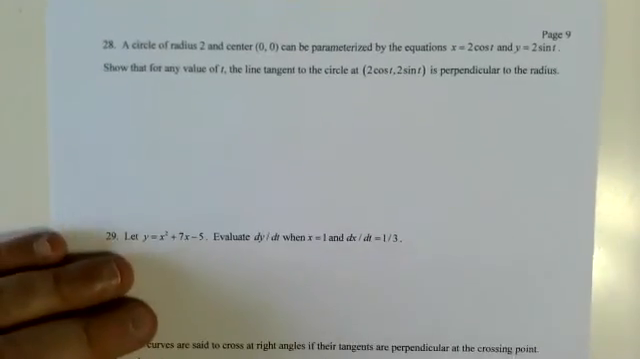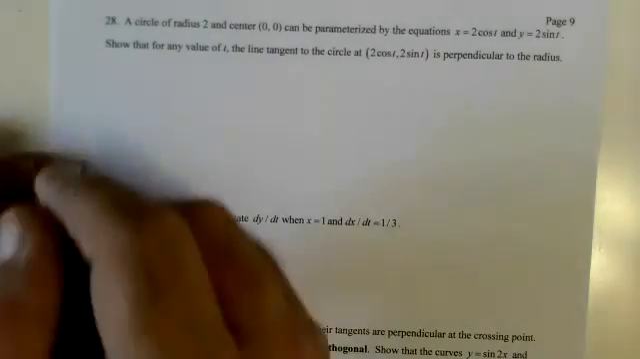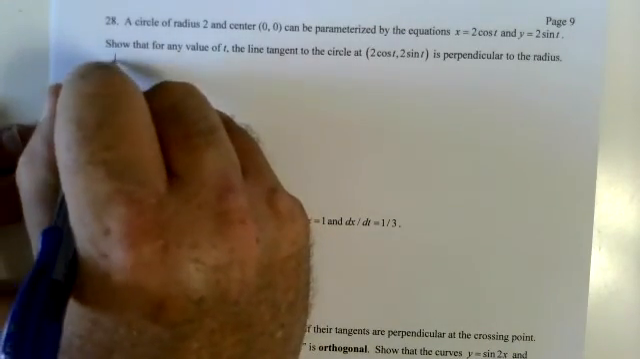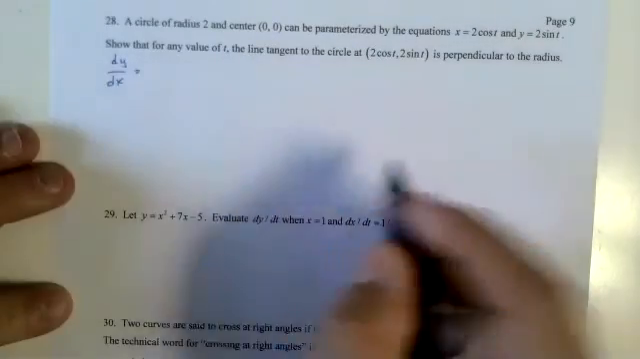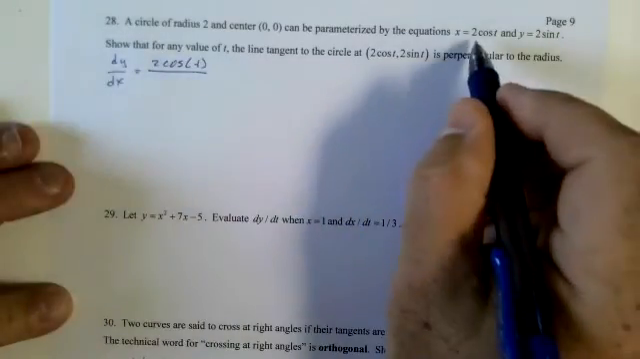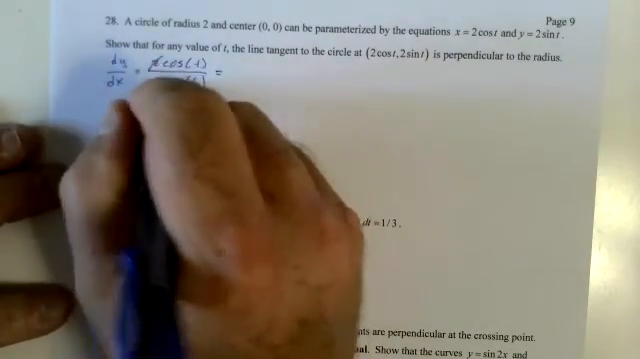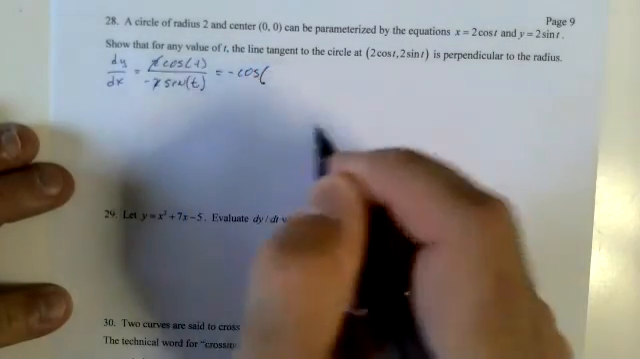Circle of radius 2, center can be parameterized by x equals and y equals. Show that for any value of t, the line tangent to the circle is perpendicular to the radius. Some of the psychos who put this thing together, but okay, fine. Let's go with dy dx first. Dy dx equals dy dt, 2 cosine of t, over dx dt, -2 sine of t, equals negative cosine of t over sine of t.